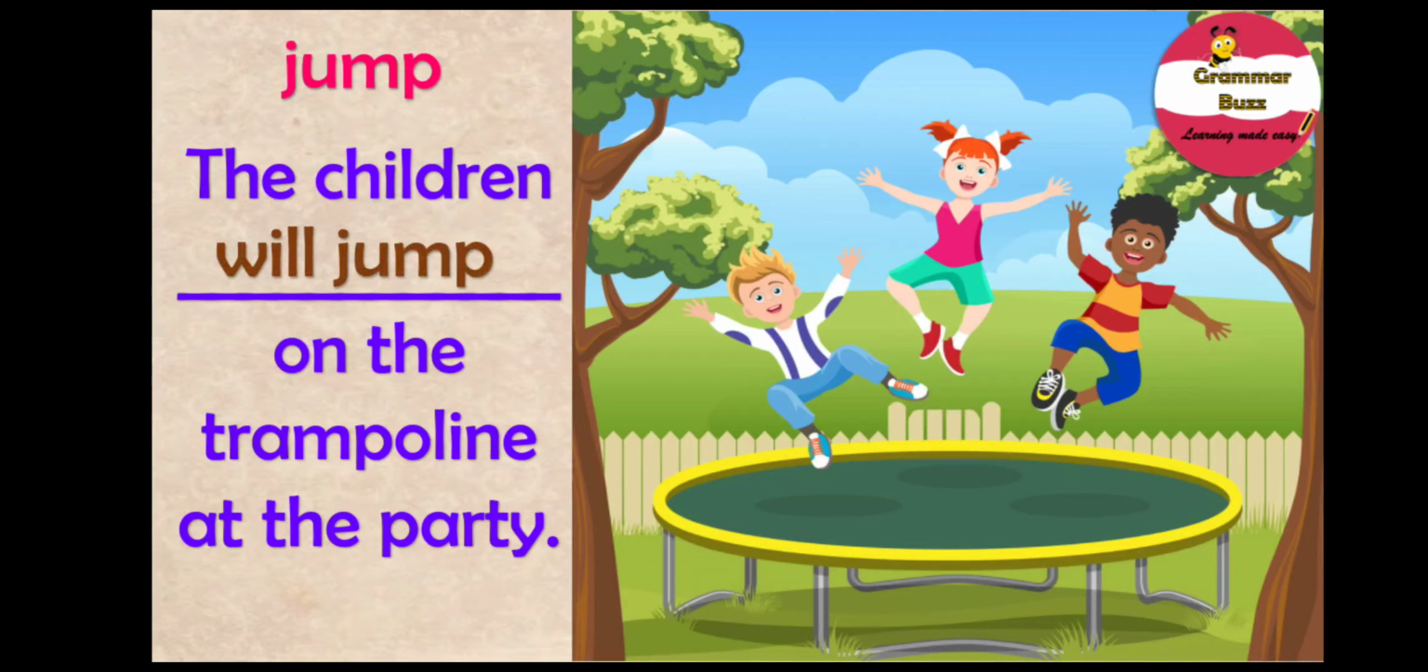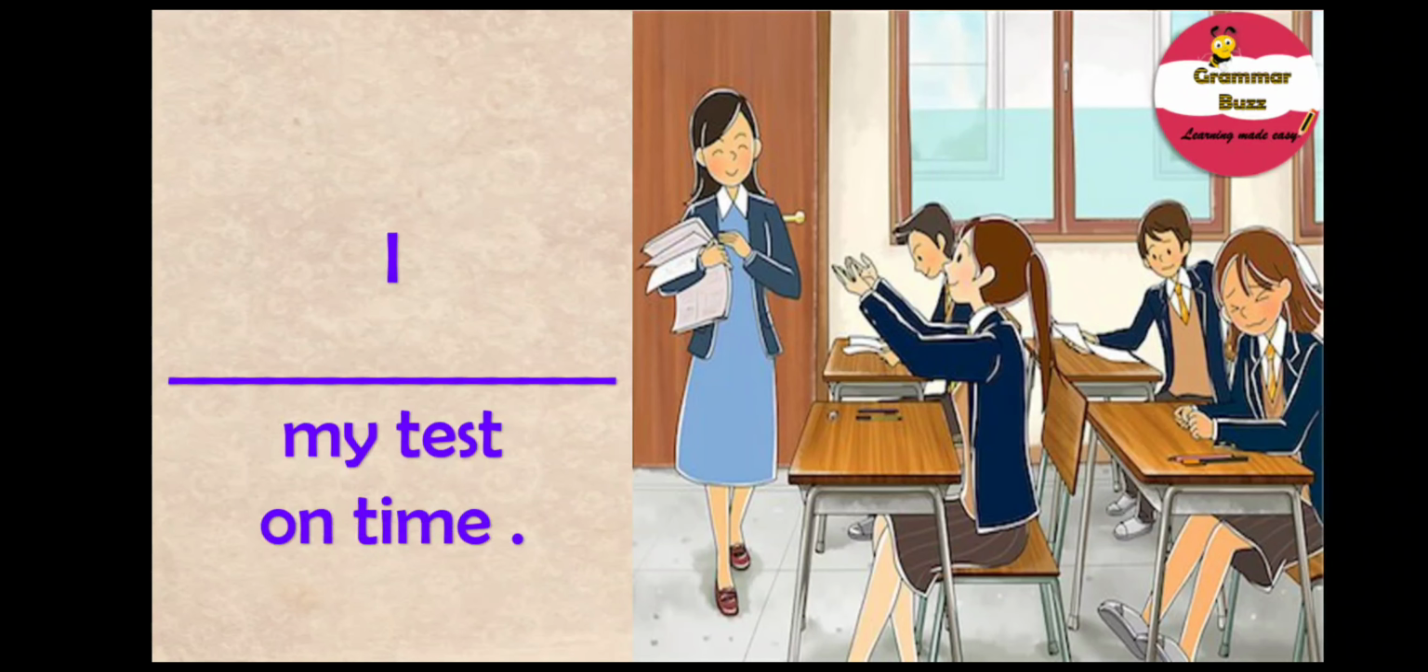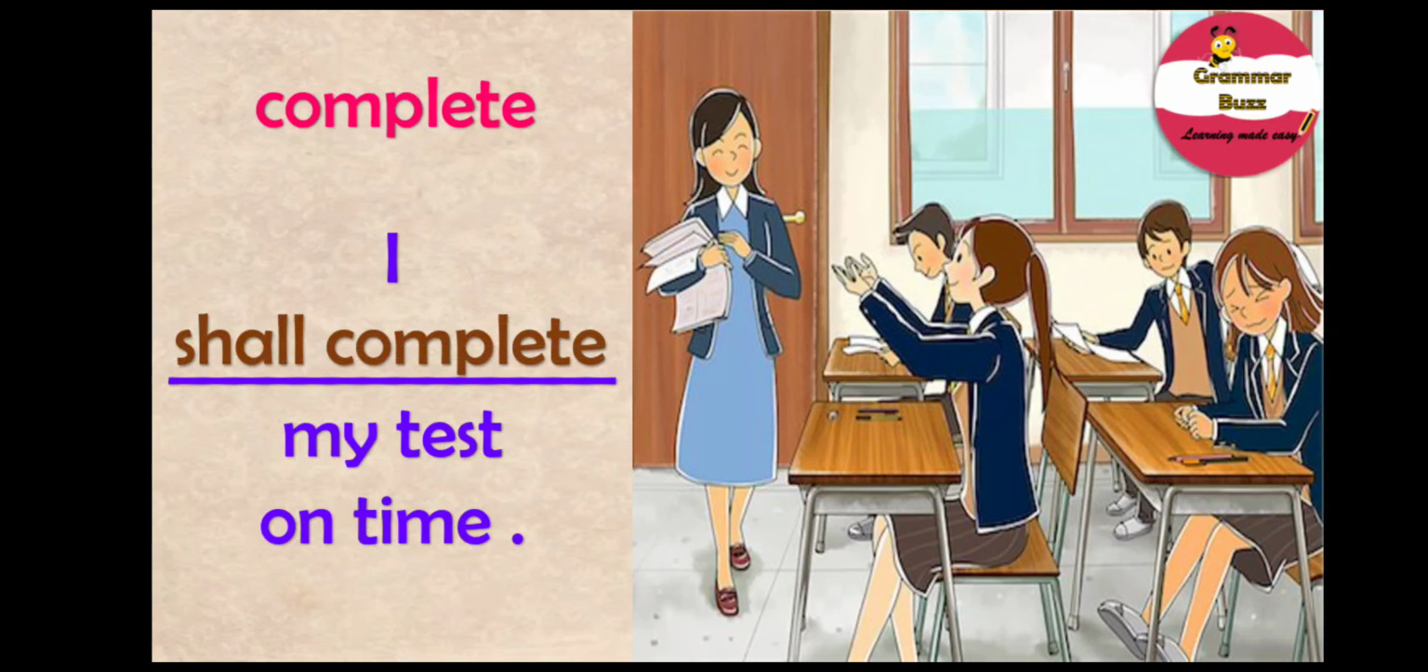Here comes the next one for you. And it says, I my test on time. And your choice of word is complete. So, what is the simple future tense of this sentence? Have you spotted it? I think you have, and you have really done a good job. It is shall complete. I shall complete my test on time. Remember, we use shall with I.